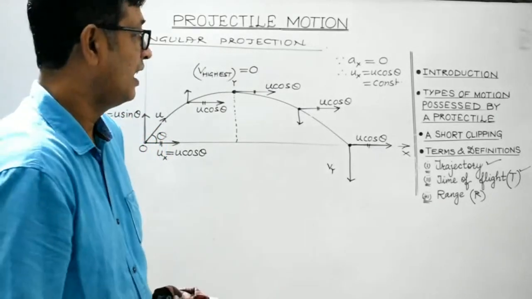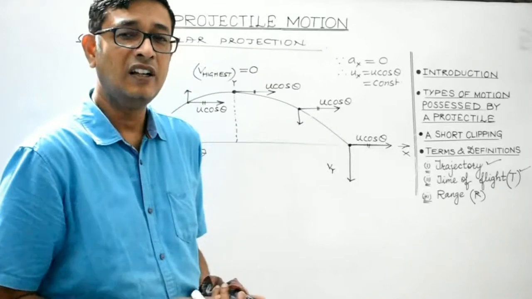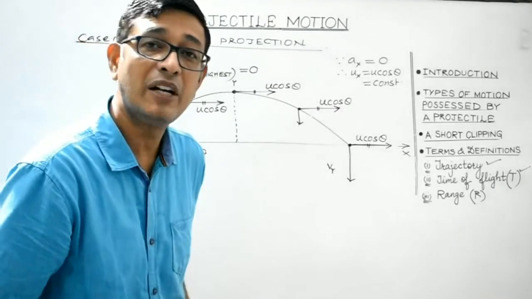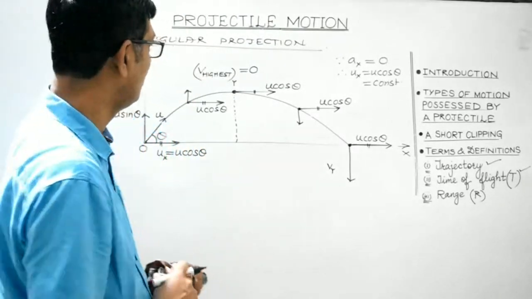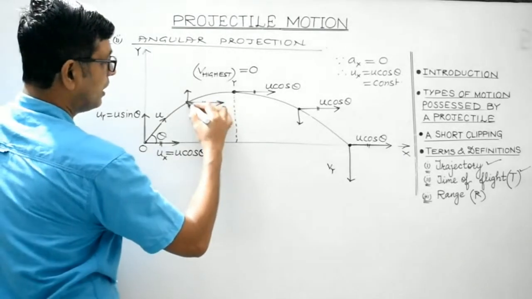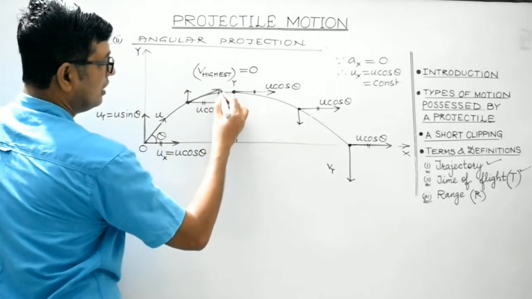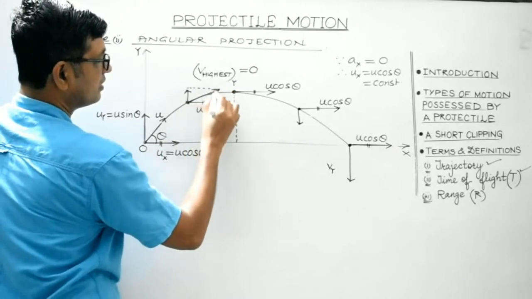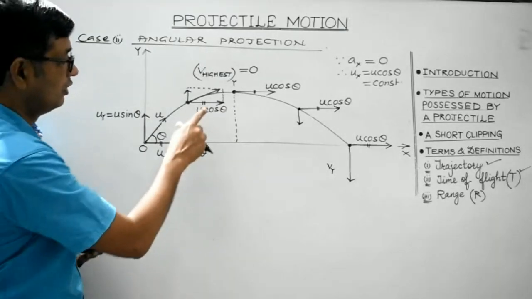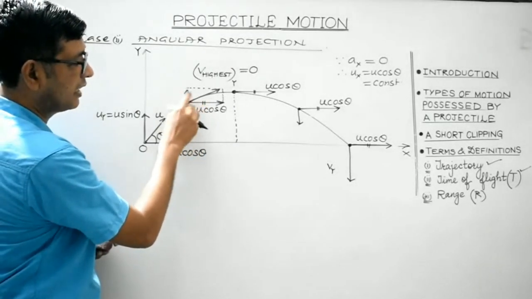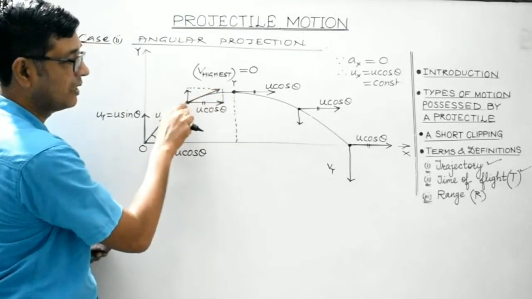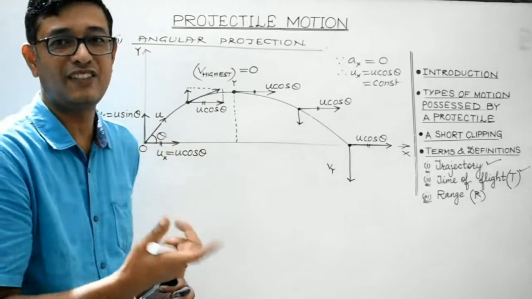Clear, students? And as we have discussed in case 1, the net velocity at any instant whenever a body moves along the curved path is given by drawing a tangent at that particular point. So these are the two components. What will be the resultant velocity at this point? It will be given by drawing a tangent over here. And this will be the resultant of the vertical component and the horizontal component of velocity. Students, these are the two adjacent sides of a parallelogram, and the resultant is given by the diagonal of the parallelogram passing through the same point. So this will give its resultant velocity.